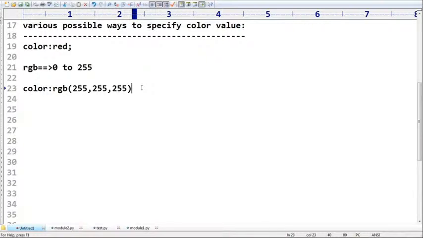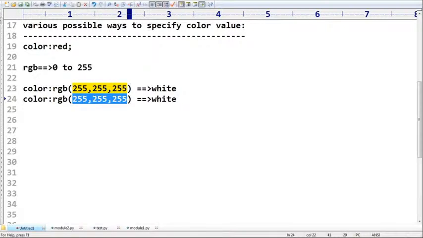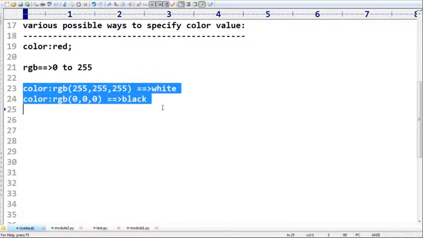Good. This one is going to represent white color, not black color. Remember that, white color. If you want black, then you need to take 0, 0, 0. This one is by default considered black color. So just observe the difference. Anyway, RGB is the second style to represent colors.